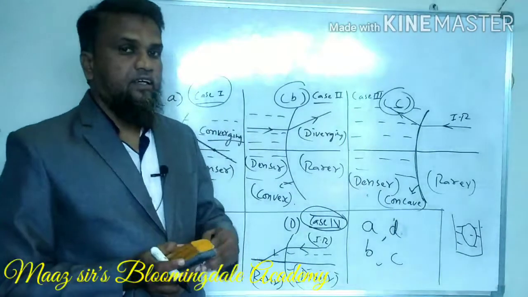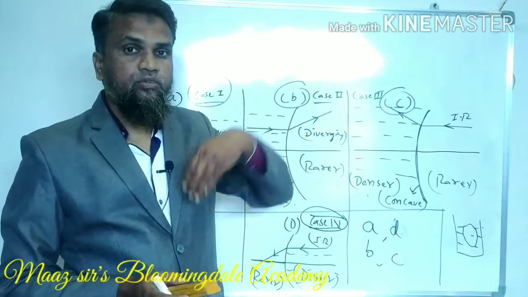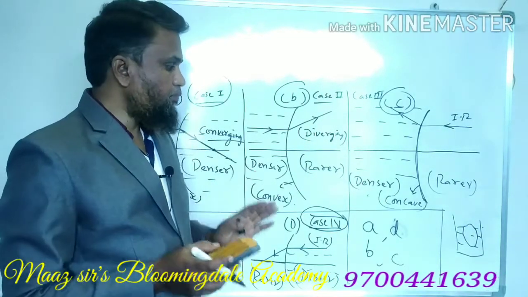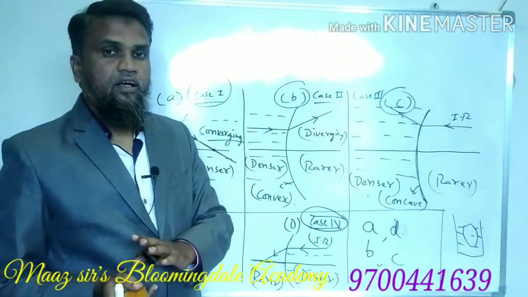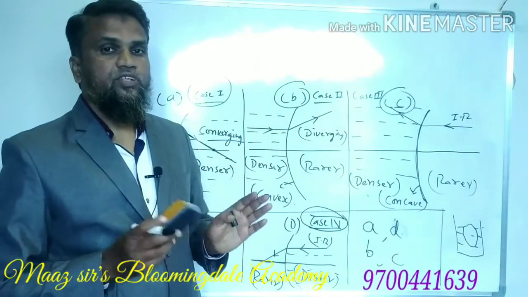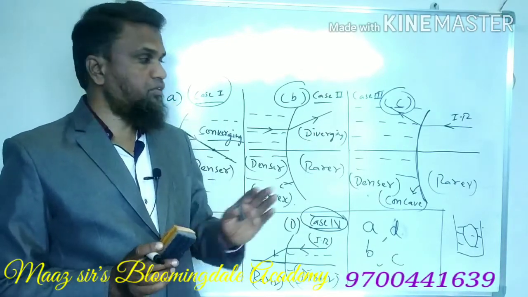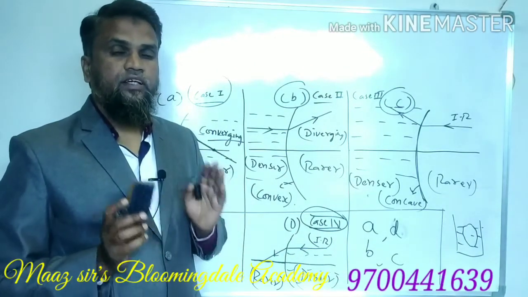So we can say that the light ray's speed is different in one medium compared to the other medium. So these are the important ray diagrams which you have to remember, how the light ray behaves in different mediums. I hope that you are able to understand this concept, and this concept is very, very important.